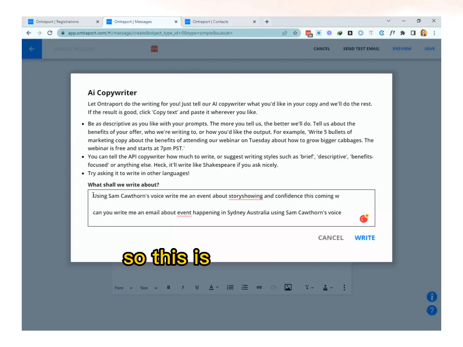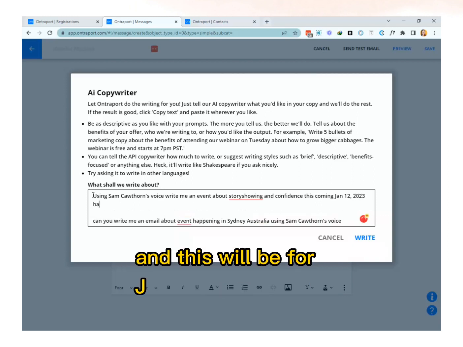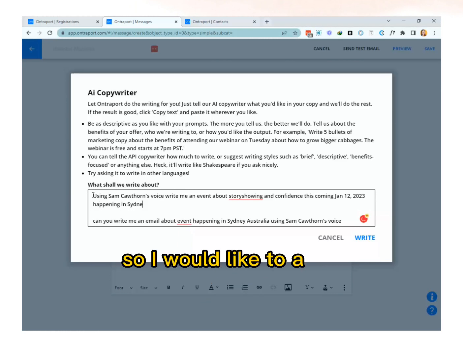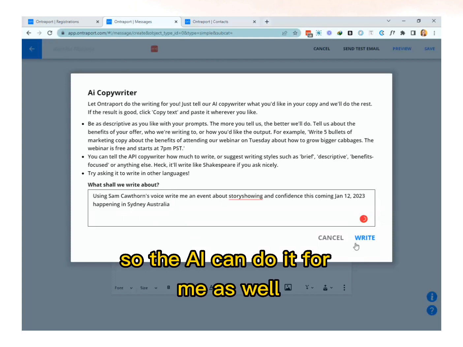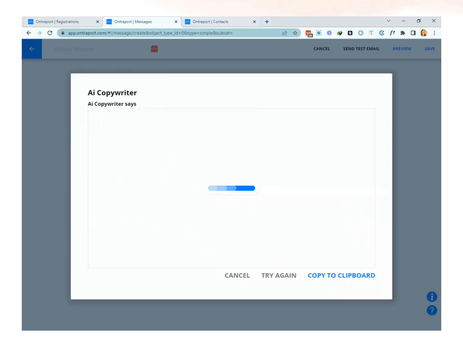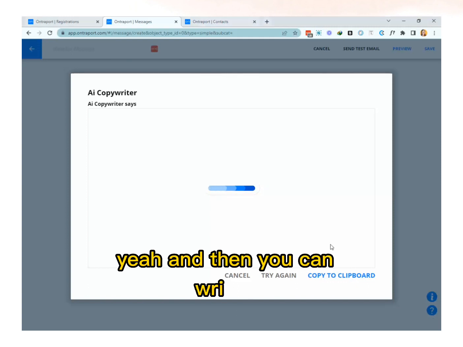So this is actually the content that I'm trying to use right now, and this will be for January 12 of 2023. So I would like to add that, so the AI can do it for me as well. Yeah, and then you can write it.